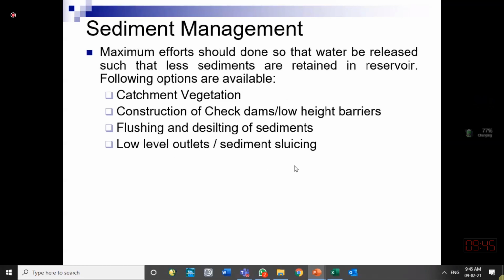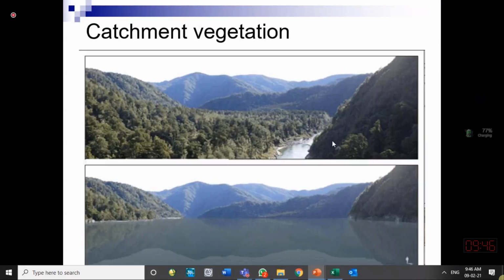And one thing is sediment sluicing. We don't let the sediment deposit in the reservoir. When they come to the reservoir, we let them go downstream. We open the gates and let them go downstream side. So a few pictures will tell you these things.